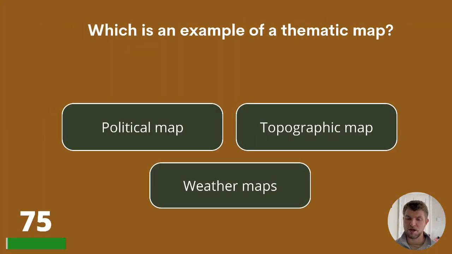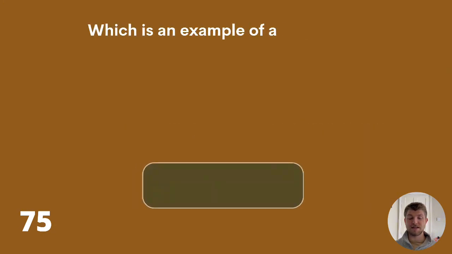Which is an example of a thematic map? Political, topographic, or weather? Which is an example of a thematic map? The answer is a weather map.